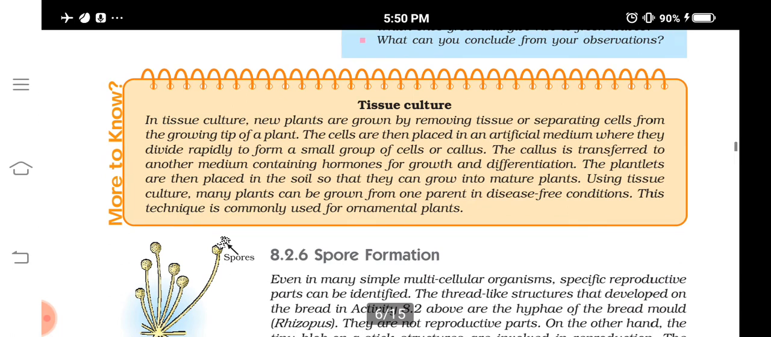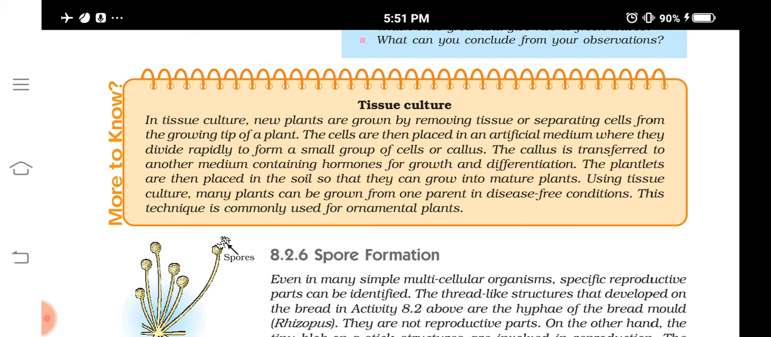This callus is transferred to another medium containing hormones for growth and differentiation. What will happen? This callus will differentiate to form the plant. Mature plants will be produced from this. Understood? So tissue culture is very useful, especially in producing disease free plants from an infected parent plant.